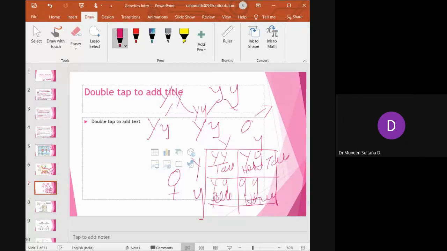Everybody must have played a game in school, like putting a cross and a zero. It's as simple as that. You just have to mix these genes together and write the characteristics. We write Y, Y, y. So based on the genotype, we write the phenotype. Do you understand? It's very simple.